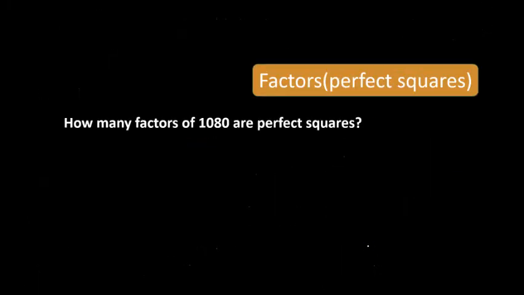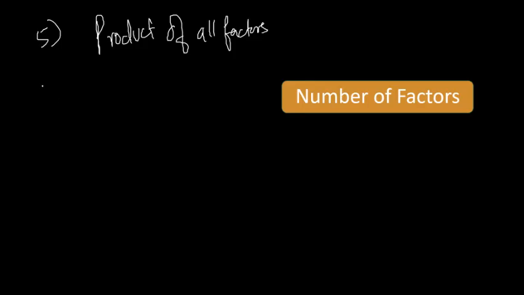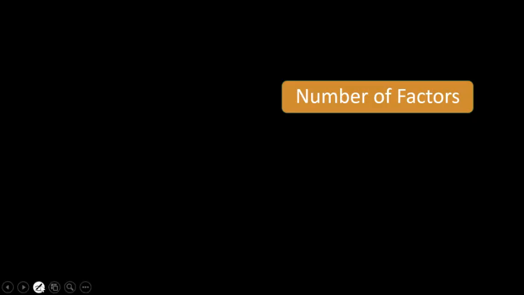Okay. Now one more question can be asked: product of the factors. Next question can be the product of all the factors. Let's see again 12. 12 is a number. What will be the product of all the factors?